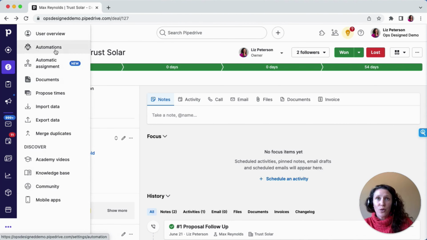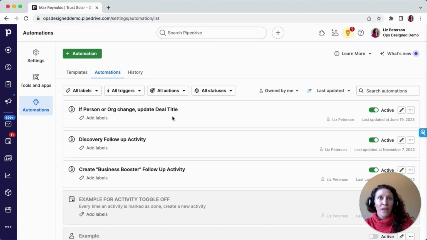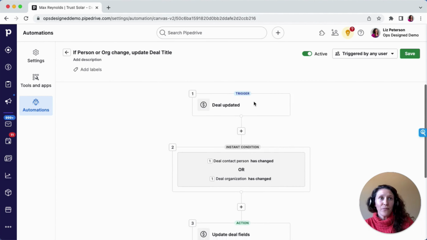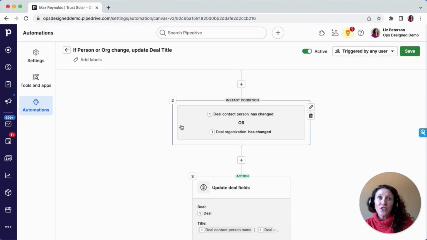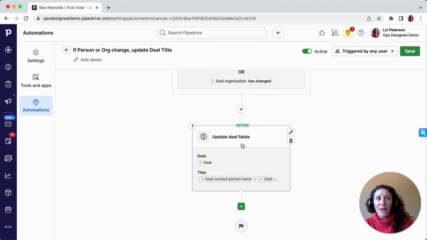So just to show you, the automation is this one. When a deal is updated, if the contact person has changed or the organization has changed, then I want to update the deal title to reflect that change. So that's that automation there.